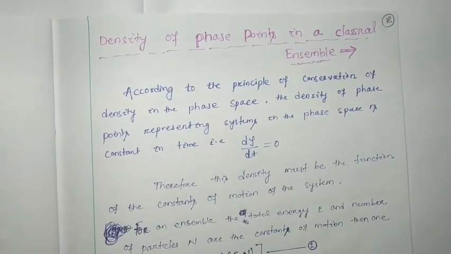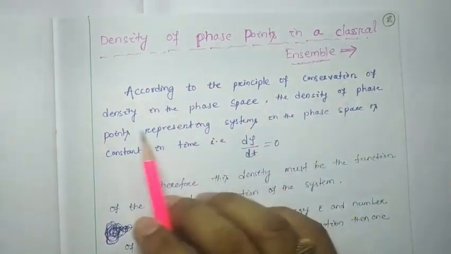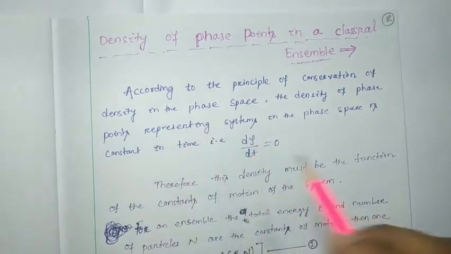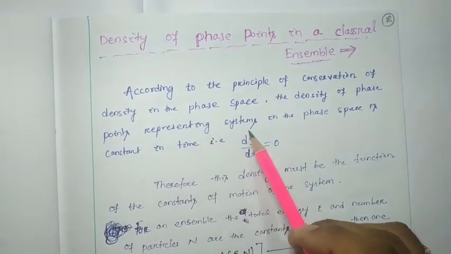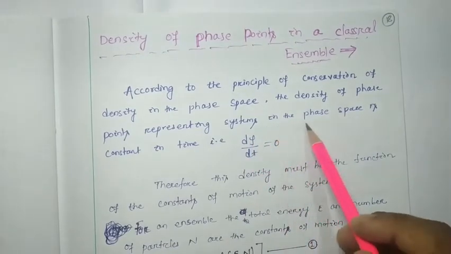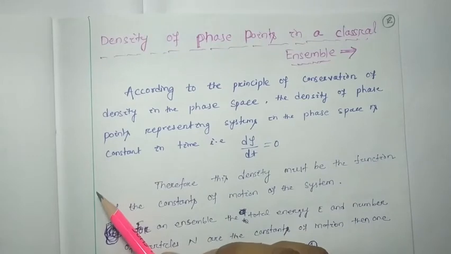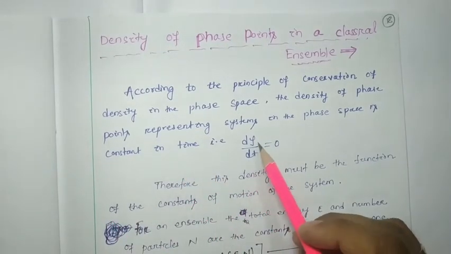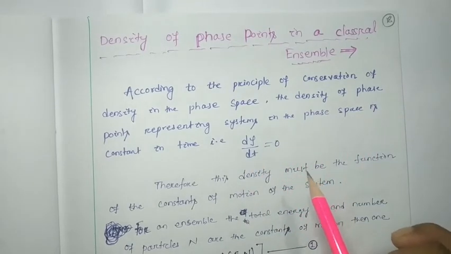So let's start. According to the principle of conservation of density in the phase space, the density of the phase points representing systems in the phase space is constant in time. Whatever we discussed in Liouville's theorem, that is d rho by dt equals 0.